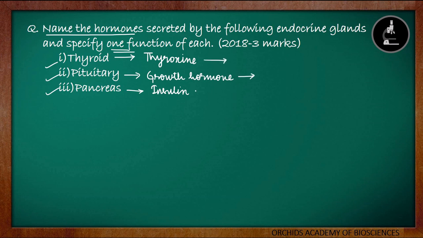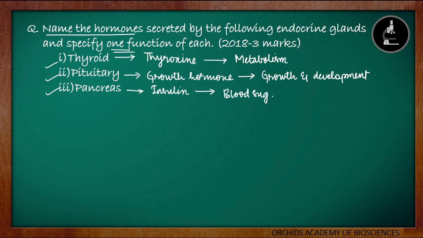Now let us try to mention their functions. Thyroxine is responsible for the metabolism. It is responsible for the proper growth and development of the body. Coming to the growth hormone, it is very, very important for the proper growth and development of the body. The last one is insulin. Insulin is responsible for maintaining the blood sugar levels. So these are the glands, their hormones and their specific function.